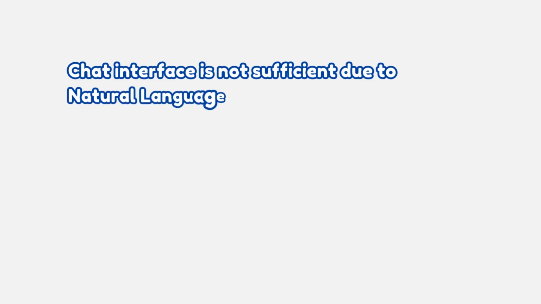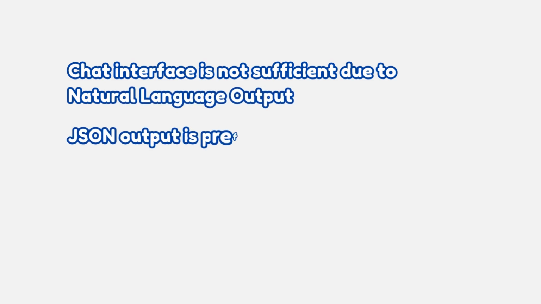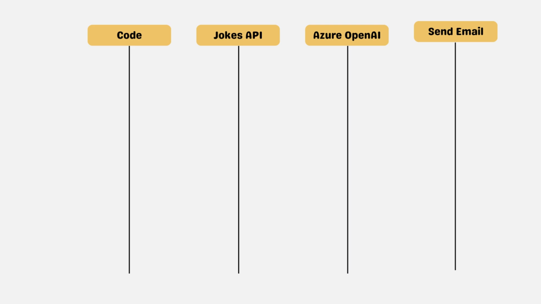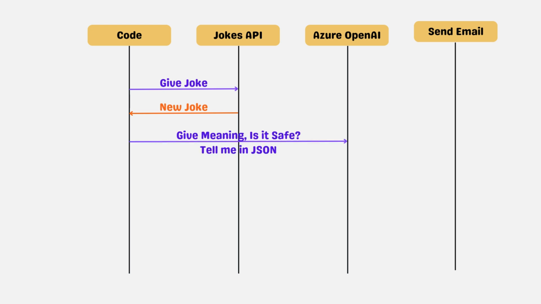A normal AI chat gives you paragraphs of natural language. That's great for humans, but it's brittle for code. What we need is structure, specifically a single JSON object that we can parse with confidence. So here's the plan. We'll fetch one random joke, we'll ask an LLM to do two things: explain the joke in a short paragraph and classify whether it's safe to send, and we'll require the model to return a single JSON object with exactly those fields.